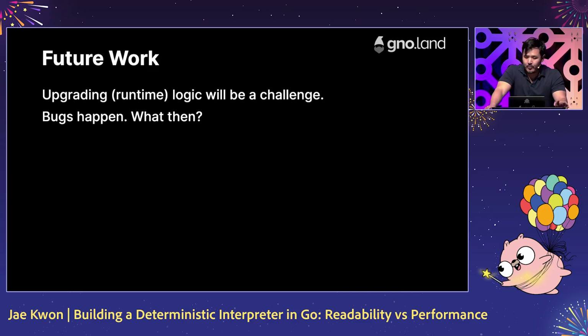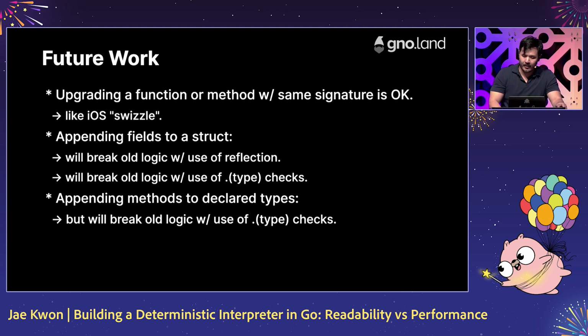So I'd like to mention two pieces of future work now. The first is about upgrading Gno code. Since Gno removes the abstraction between volatile memory and persistent disk, software upgrades are going to be trickier. Upgrading a deployed Gno program is going to be like upgrading a running Go program. Okay, so upgrading a function or a method with another function. So changing the function with the same signature type is okay, maybe, because it's like iOS's swizzle. This is already being done.